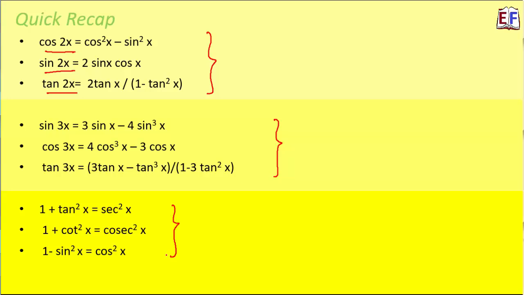These formulae are all important, and as I said, I'm not giving a memory tip because there are too many formulae and you really need to practice them. So try to solve as many questions as you can based on these formulae, and also write down all the formulae of this chapter in one sheet of paper. Keep looking at them very often. So let's solve some questions.